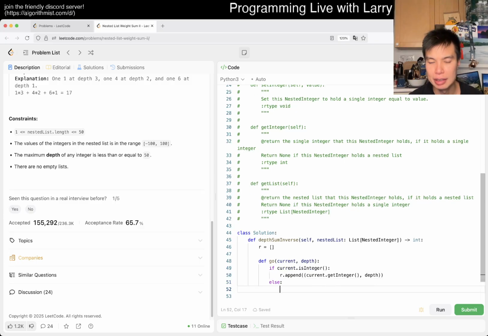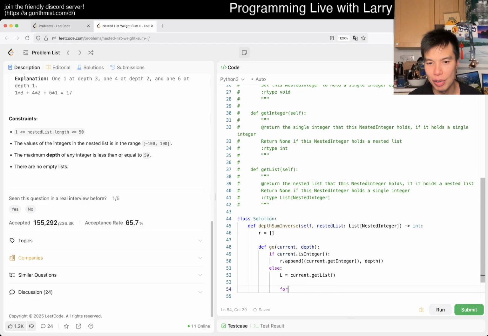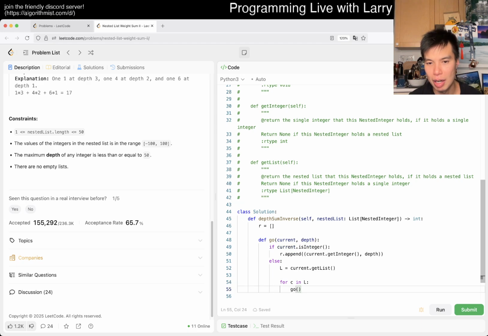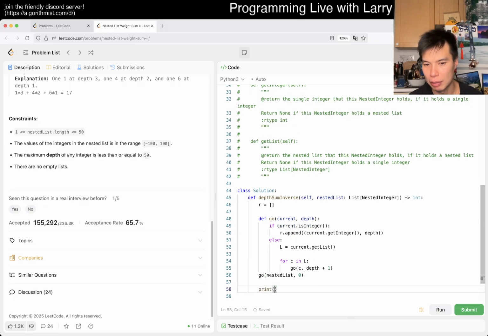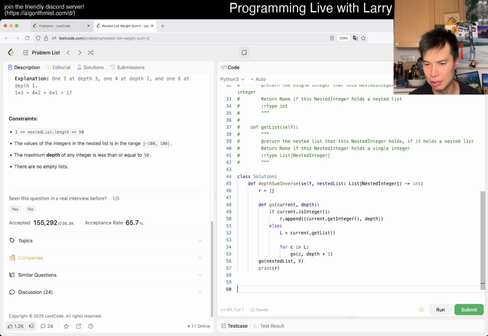Else it's a list. So what do we want to do for a list? Naming things is hard. L is equal to current dot get list, and then for C in L we want to just go C, depth plus 1, and I think that's it, right? So we go nested list, 0, right? And then we can print R, and then we can just do the math later. I mean the math is actually pretty straightforward, right?